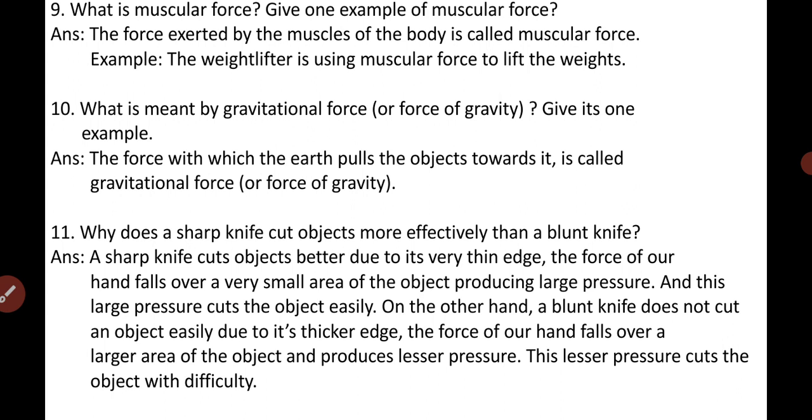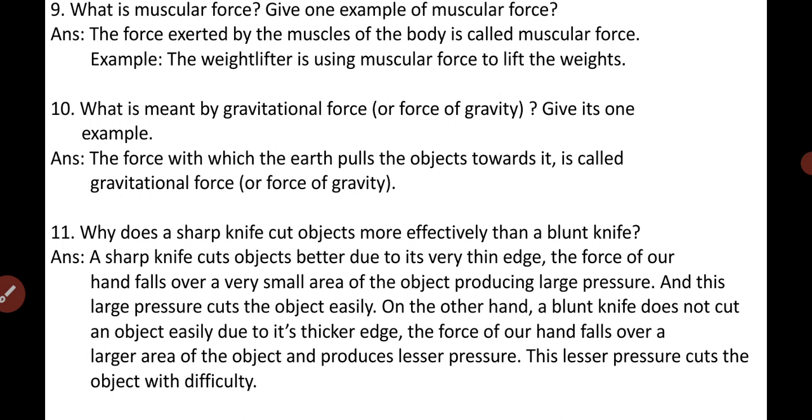Next question, question number 11. Why does a sharp knife cut objects more effectively than a blunt knife? You have understood the question, right? That means why a sharp knife cuts better than a blunt knife. You know that a sharp knife has a very thin edge to its blade, right?